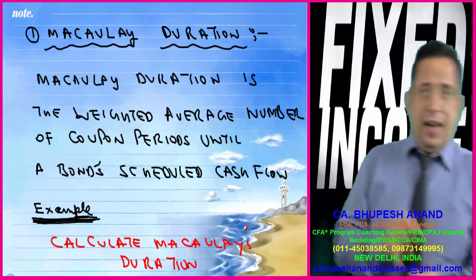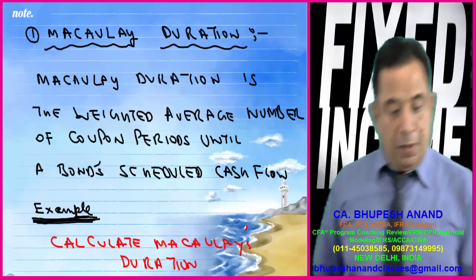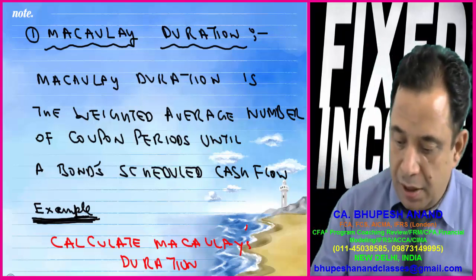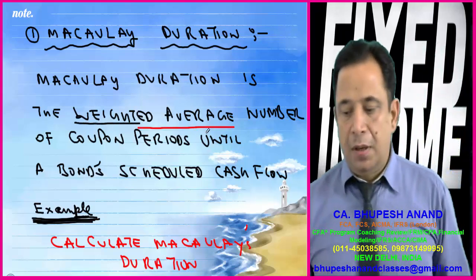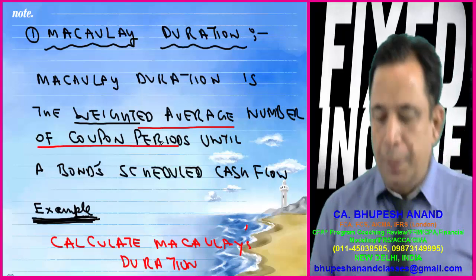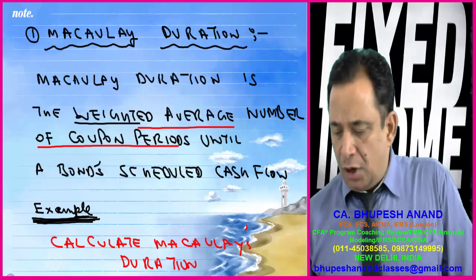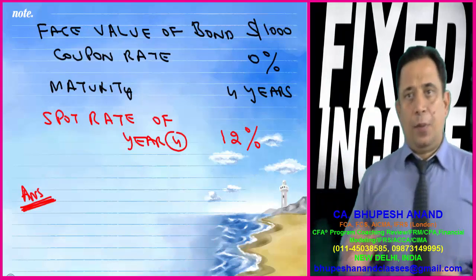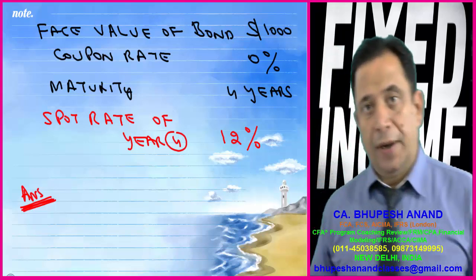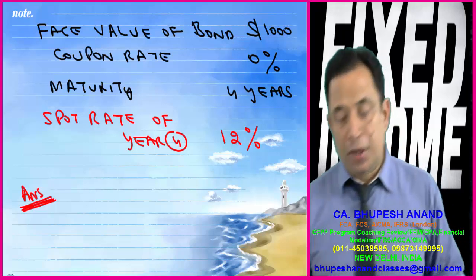So I have written the example. Macaulay's duration is a weighted average number of coupon periods. So I have again given an example, let's see the example. Please take out your calculators. The face value of a bond is 1000, coupon payment is 0, it means it is a zero coupon bond, maturity is 4 years, and the spot rate of year 4 is 12%.